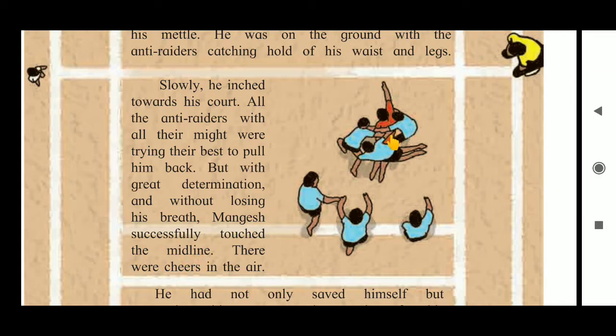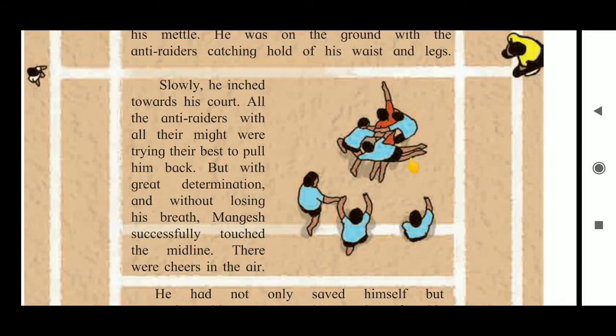But Mangesh was also very strong. Okay, he was greatly determined. Determination means firmness, focus. So he was very focused that he had to touch the midline, and with that great determination and without losing his breath, Mangesh touched the midline. There were cheers in the air. So all the audience and team 9A were very happy that Mangesh had touched the midline.